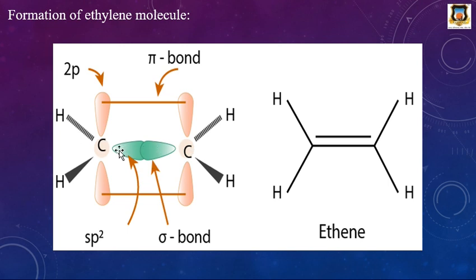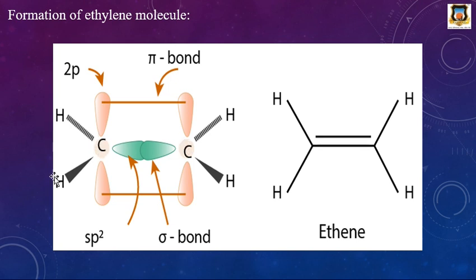Diagrammatically, it is this carbon atom, and both carbon atoms undergo sp2 hybridization. These are the three sp2 hybrid orbitals. These hybrid orbitals overlap with hydrogen, forming carbon-hydrogen sigma bonds. Here also a carbon-hydrogen sigma bond. In total there are four carbon-hydrogen sigma bonds and one carbon-carbon sigma bond.